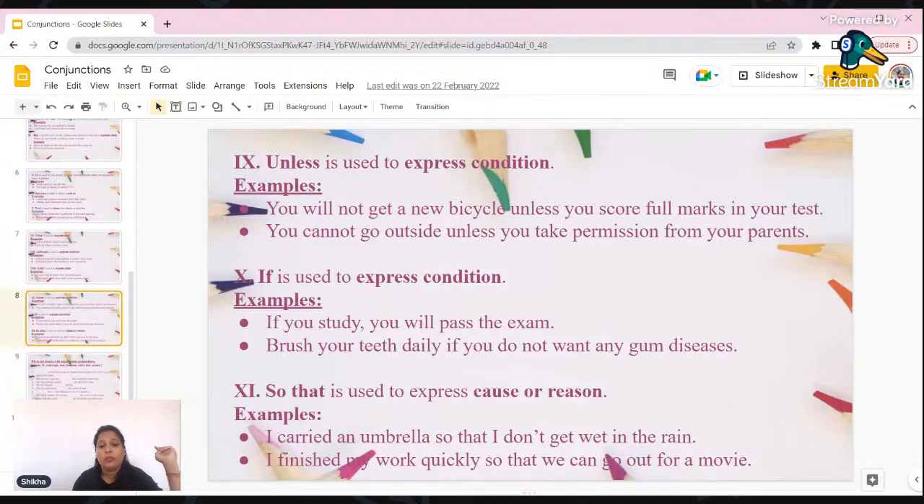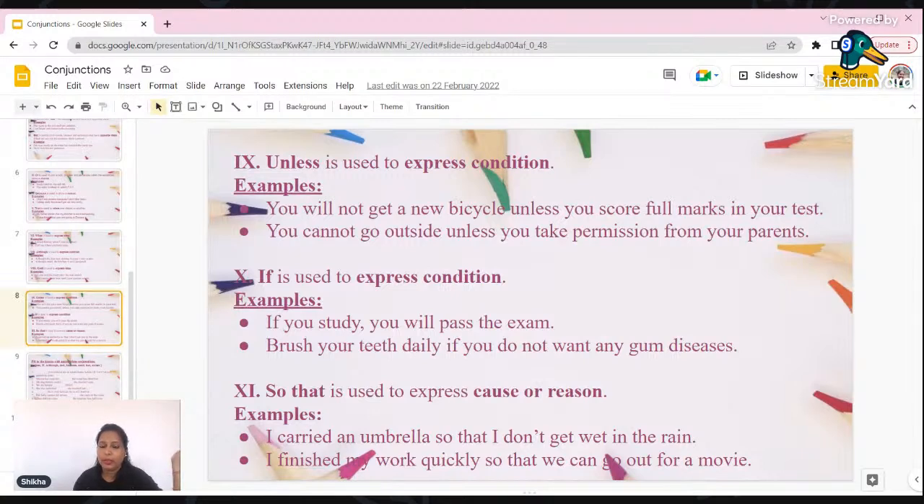If you study, you will pass the exam. That means if you study, you will pass the exam. Again, we are giving a condition here, but the situation is somewhat different. Brush your teeth daily if you do not want any gum disease.